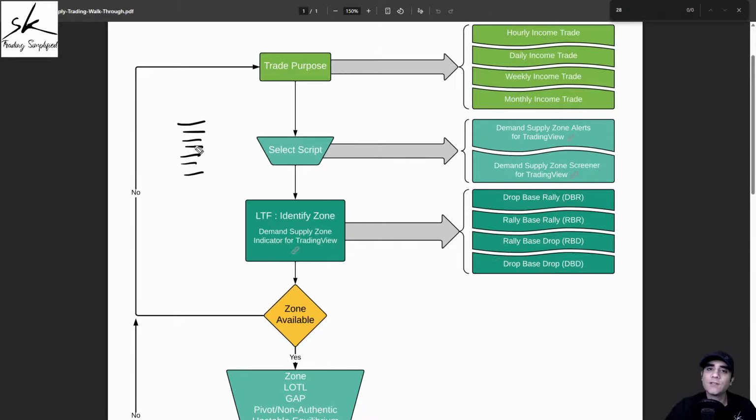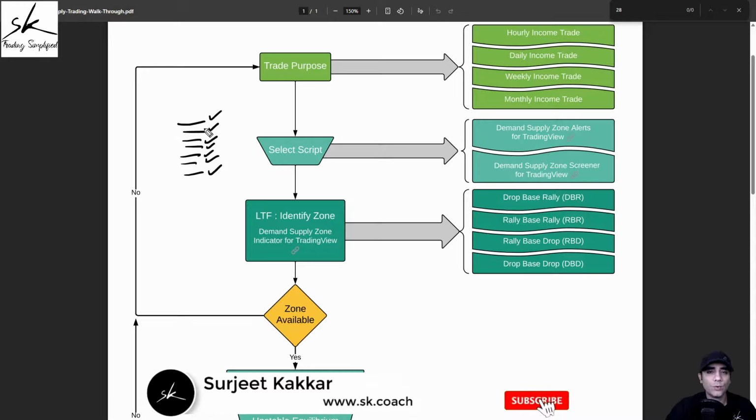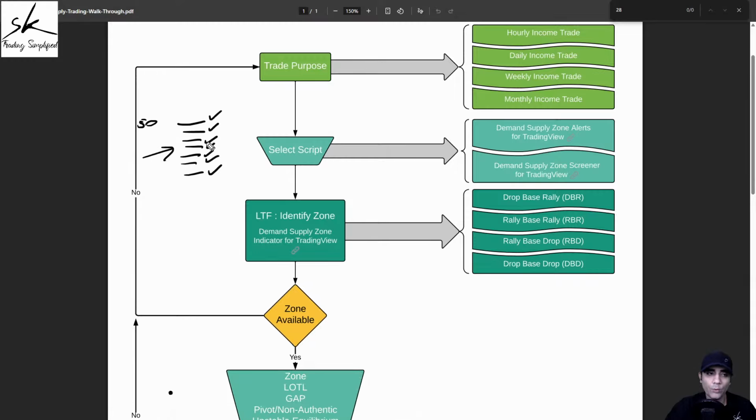Now, once you have that small list, you will have to analyze them one by one manually and see which one matches with your trade plan. The one which matches with your trade plan can be an opportunity for you, and the ones which do not match with your trade plan, you simply skip. This process can also be as simple as, I just want to analyze my Nifty 50 symbols, or maybe I have my own favorite list of symbols which I want to analyze every day. So the choice is yours how you want to get that small list.